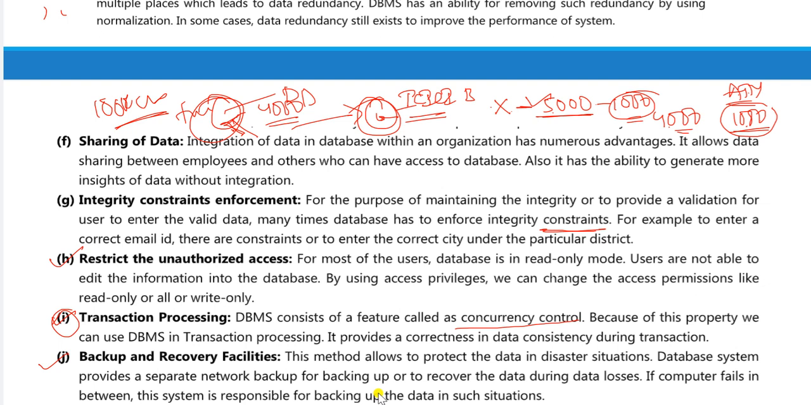So another characteristic of DBMS is what? Backup and recovery facilities. If the computer fails in between, the system is responsible for backing up the data in such situations. For example, you have a laptop. If the C drive crashes, then what will happen? All the data on the desktop, in the recycle bin, and in documents is saved in the C drive, not in the D drive or E drive. If the C drive crashes, you cannot retrieve the data.